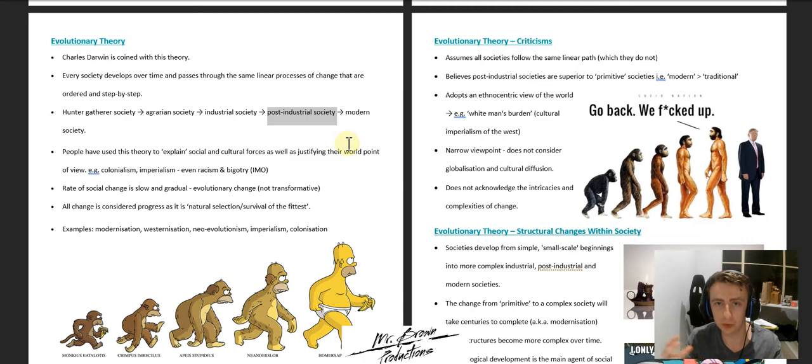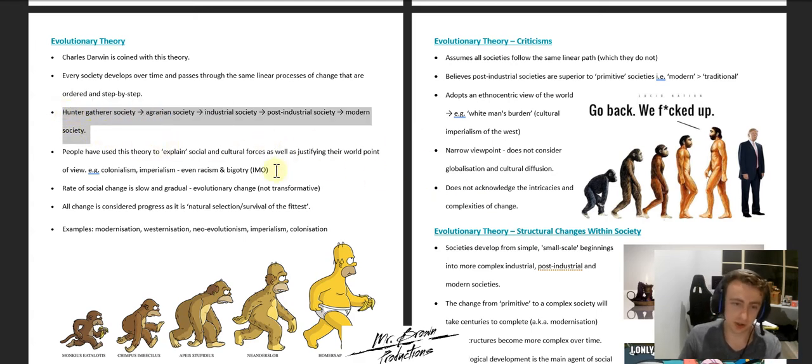Think World War II, World War I era, about 150 years ago. And then what we have today, which is the modern society. We've got technology, internet, and all of this change. The idea is that, according to evolutionary change, every country and place on Earth has gone through the same type of change from point A to point B.